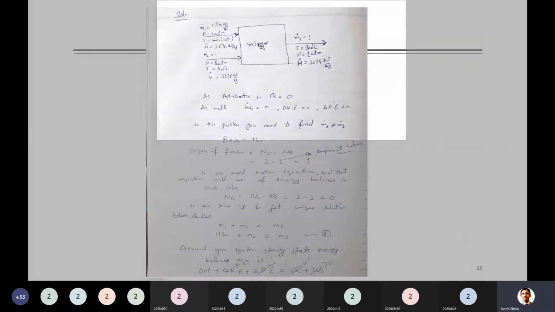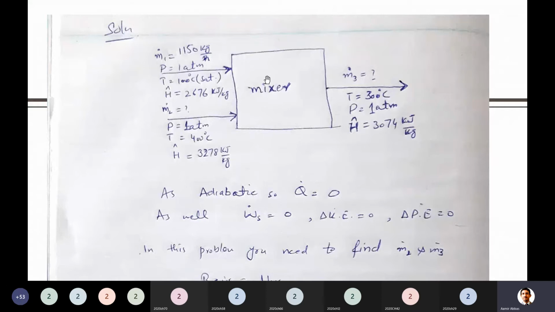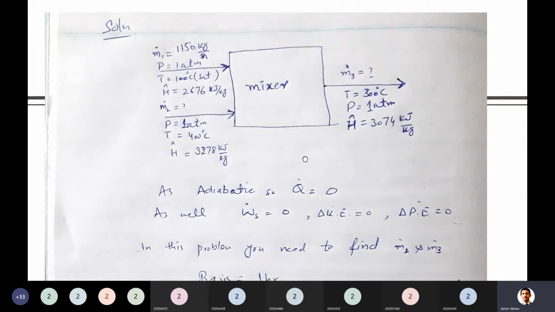So in this, I have drawn a clear diagram again for you. Here there is a mixer in which two streams are getting in, and I mentioned here the conditions which were given in the diagram. I am using slightly different conventions here. I took it like mass flow rate 1 which is given, mass flow rate 2 is missing, and mass flow rate 3 is missing. And in the question, if you go back, he asked you to actually calculate these two flow rates. He didn't ask us to do some calculation related to energy balance, but he asked us to calculate material balance. So okay, let's solve this as well.